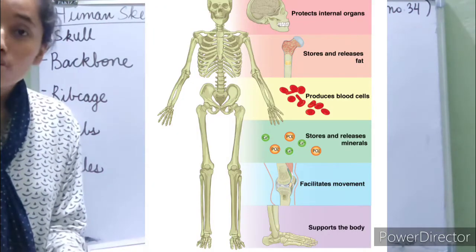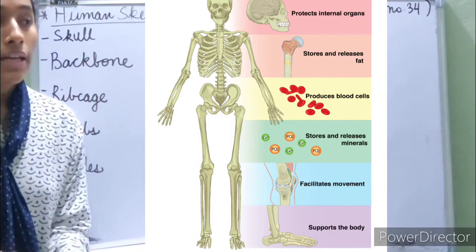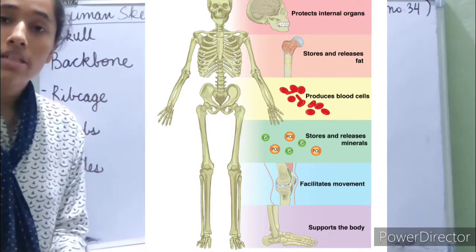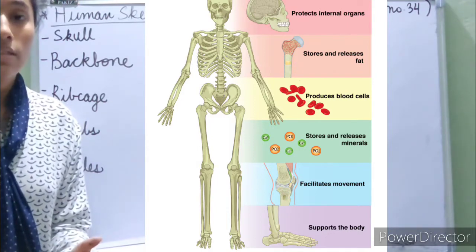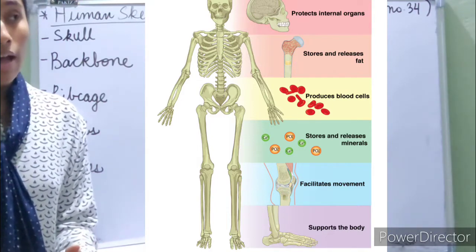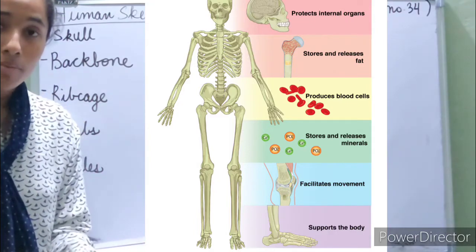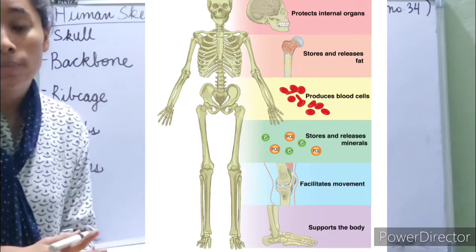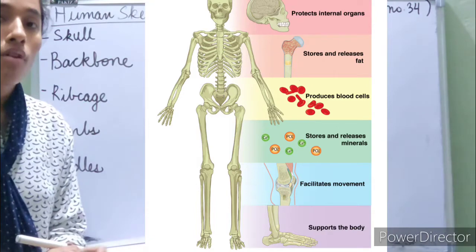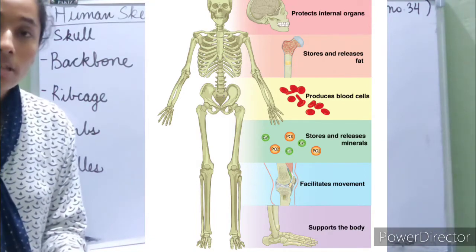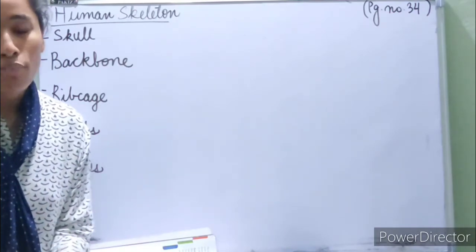For example, it provides shape to our body. It gives rigidity to our body. It gives support to our body. Without the bones, we would not be able to stand still. We would not be able to uphold ourselves. We would not be able to stand erect. And also we learned that new blood cells are produced in the bones. Bones have calcium, which is a very, very important mineral for our body. So that is the mineral content that they contain. So basically, bones and the skeletal system are very, very important for us.